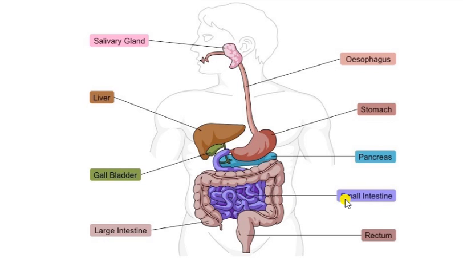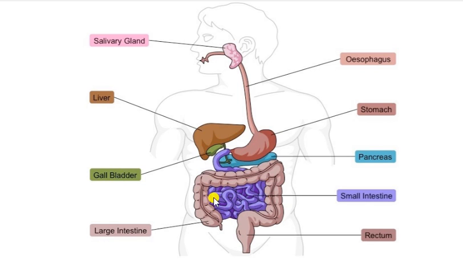The small intestine has small growths inside it, small teeth-like, hair-like growths. These growths are called villi. Villi absorb the nutrients from the digested food material.